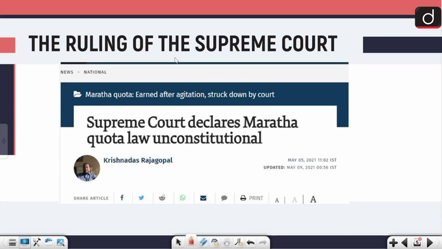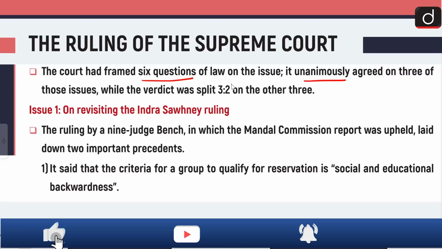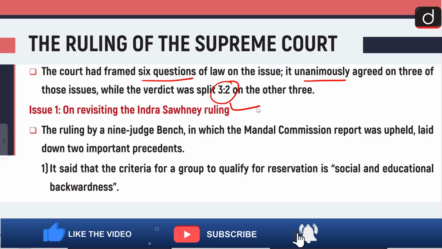Now, if we talk about the background, the ruling of the Supreme Court declared the Maratha quota law unconstitutional a few days back. Let's talk about the ruling. The court had framed 6 questions of law on the issue, and it unanimously agreed on 3 of those issues. And the verdict was split in the ratio of 3:2.